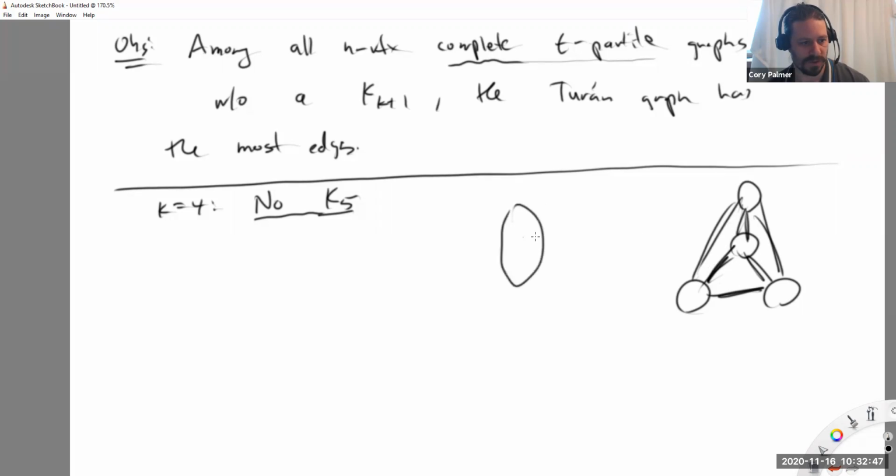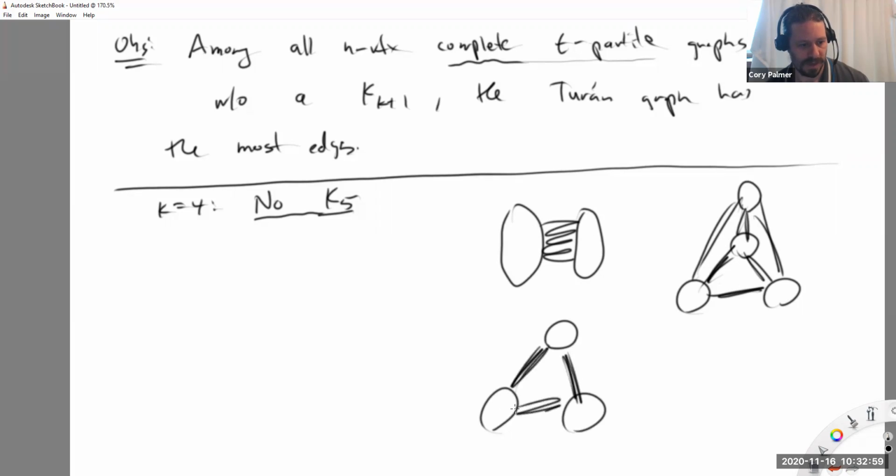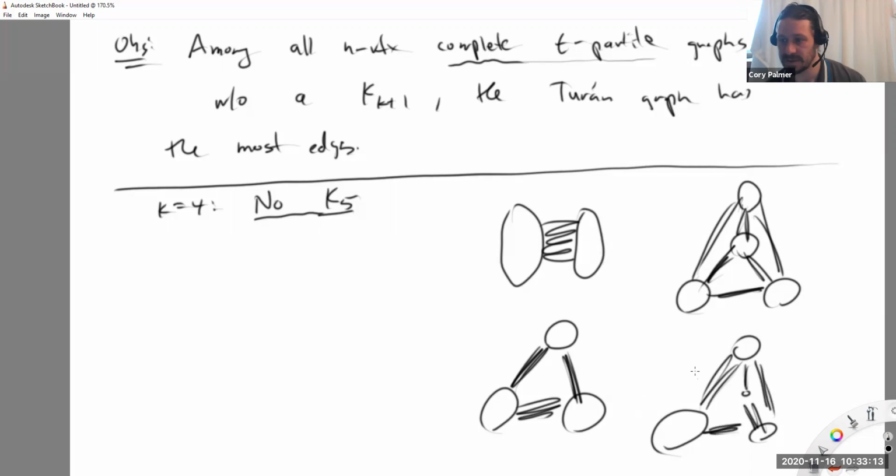But for instance, there's also the bipartite graph with 2 classes that's complete. That doesn't have a K5, certainly. It doesn't even have a K3. You can have a 3-vertex class, 3-vertex one. That doesn't have a K5. And moreover, you could even have a 4-class construction where the classes are not of the same size. This also doesn't have a K5. None of these have K5s in them. But what I claim is that this one, the Turán graph, T_K, well, this would be T_4(N), I claim that this one's the best. This one has the most edges among all these examples here. And let me explain to you visually why that would be true.